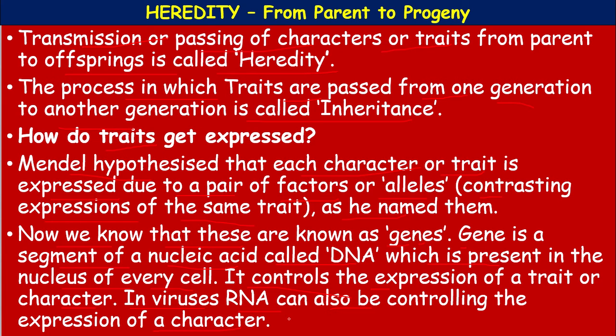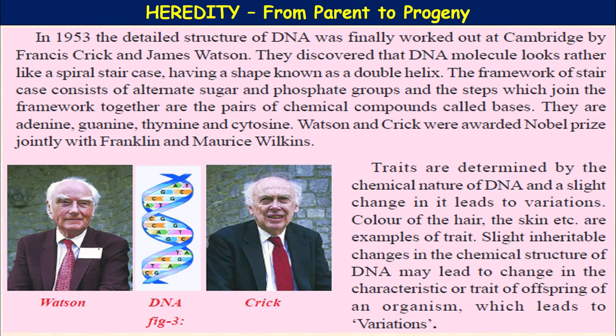The viruses are of different types, showing the two important genetic materials which we come across. They are DNA and RNA. DNA means deoxyribonucleic acid, and RNA means ribonucleic acid. Here, the two important scientists by name Watson and Crick studied this genetic material. In 1953, the detailed structure of DNA was finally worked out at Cambridge University by Francis Crick and James Watson.